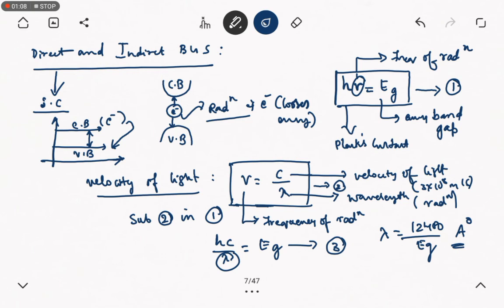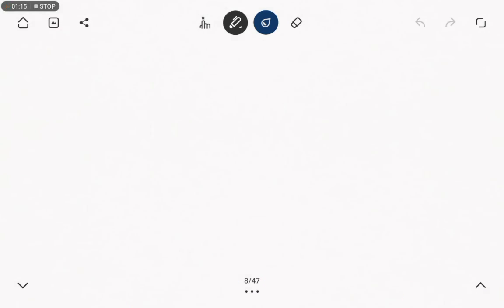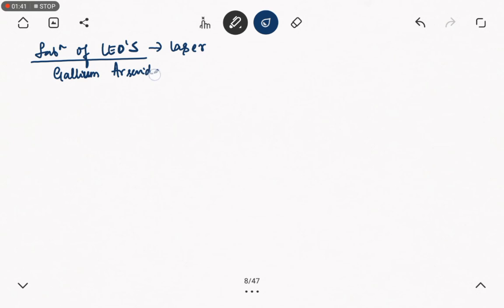This is about direct band gap. One more thing we have to include is that direct band gap materials are used for the fabrication of LEDs and lasers.